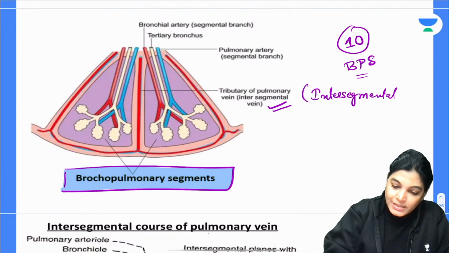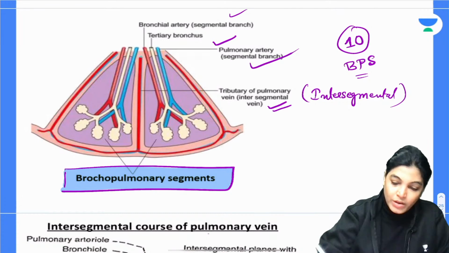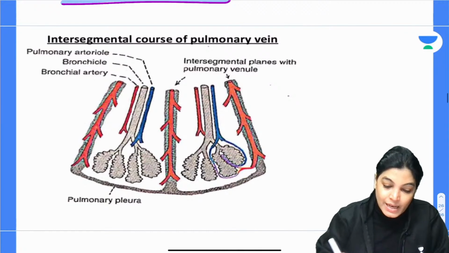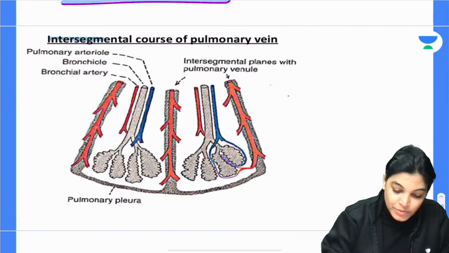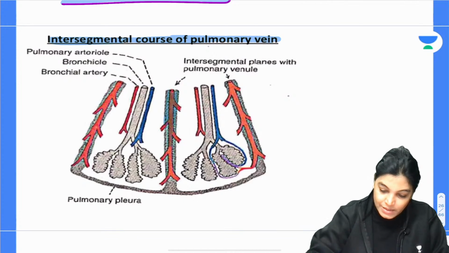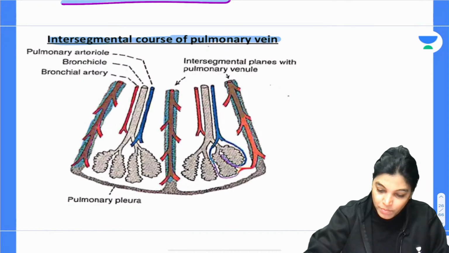Other than that, the structures lying within a segment are the branch of the pulmonary artery, the bronchus and the branches of the bronchial arteries. Here you can see the intersegmental course of the pulmonary vein, which is not lying inside one bronchopulmonary segment.